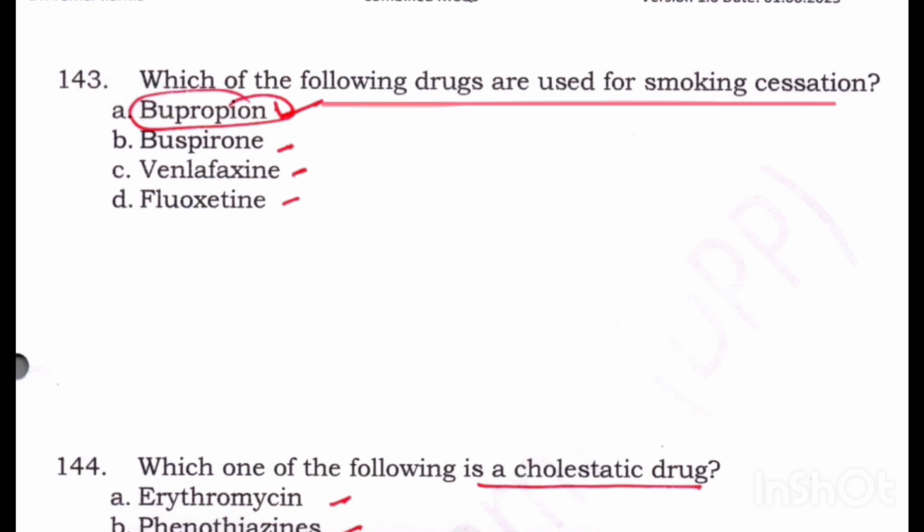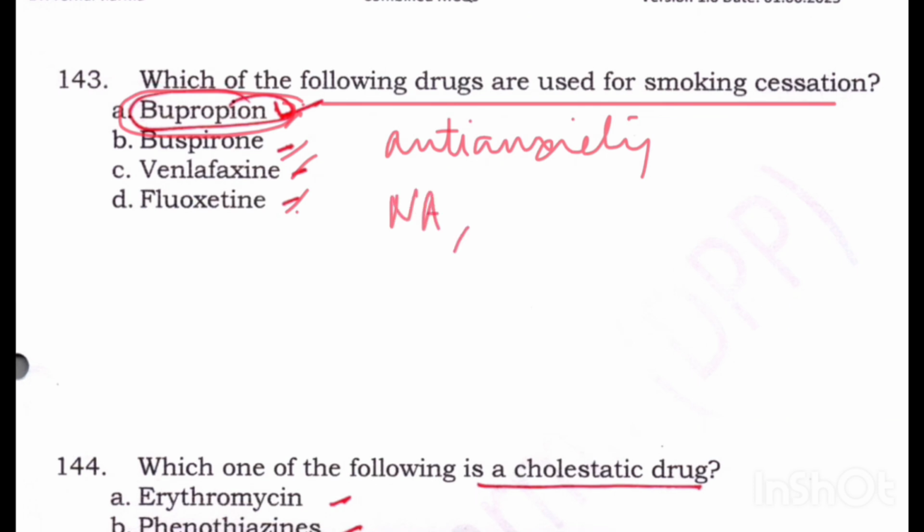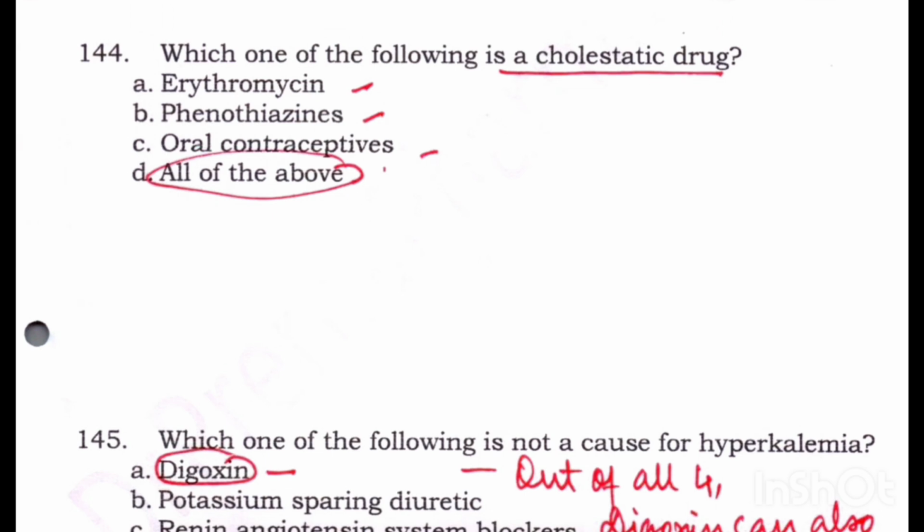Which of the following drugs are used for smoking cessation? ये repeat है. Bupropion, buspirone, venlafaxine, fluoxetine. Out of the 4 agents given here, bupropion is the drug which is used. It is an antidepressant, we know that, and it also inhibits the reuptake of noradrenaline and 5-HT, and thus it helps in relieving cravings and other things.